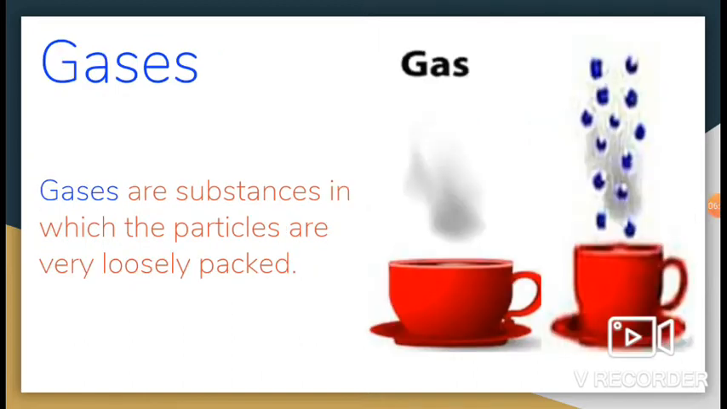Now let's revise third state of matter, gases. Gases are substances in which the particles are very loosely packed. They too have no fixed shape. Unlike liquids, they occupy all the available space in the container. Air and cooking gas are examples of gases. Air is actually a mixture of gases such as oxygen, nitrogen and carbon dioxide.